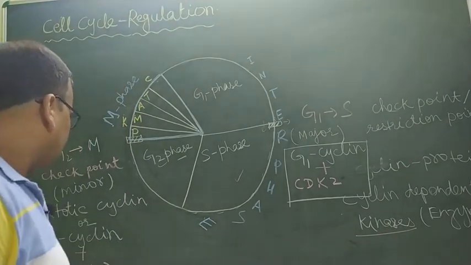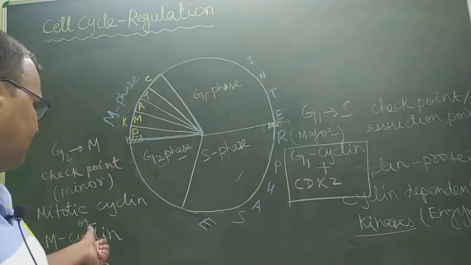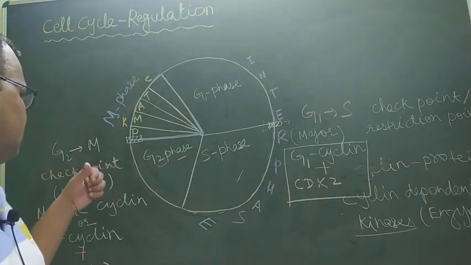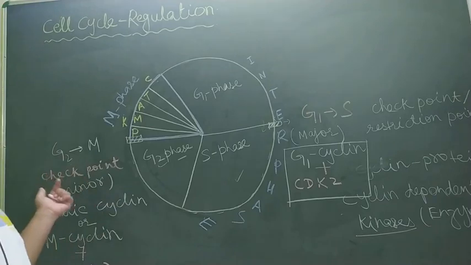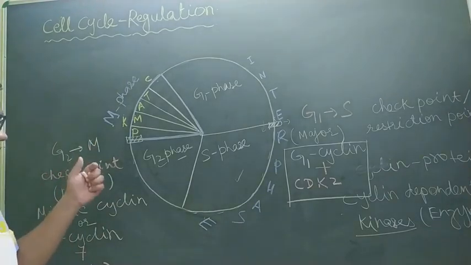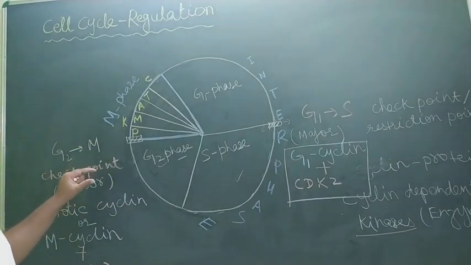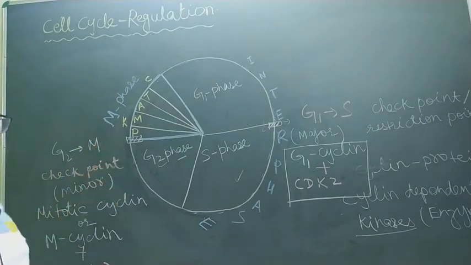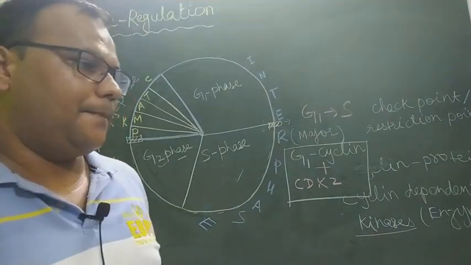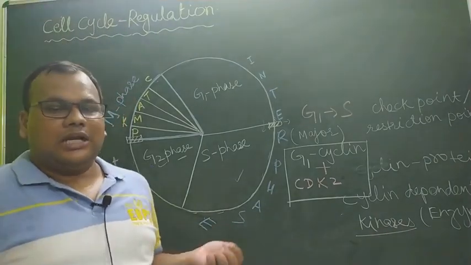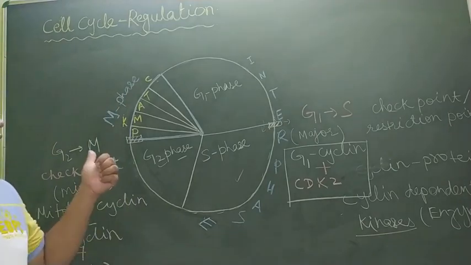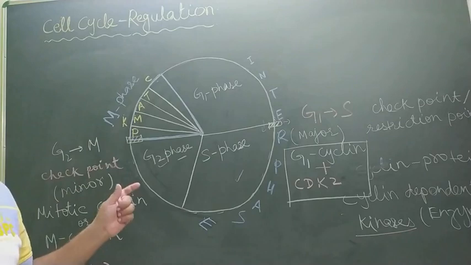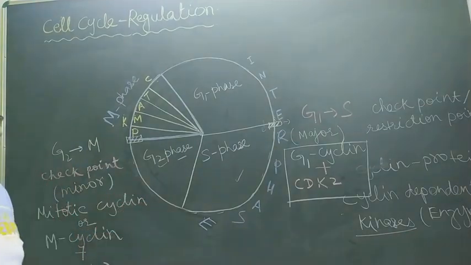So when CDK binds with cyclin, the cyclin gets activated, and this helps the cell to change its phase or to pass the restriction point or checkpoint, and the cell enters from G2 to M phase, and then the cell division process like prophase, metaphase, anaphase, and telophase occurs, and finally the cell is divided into two daughter cells.